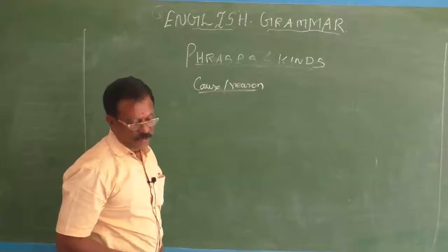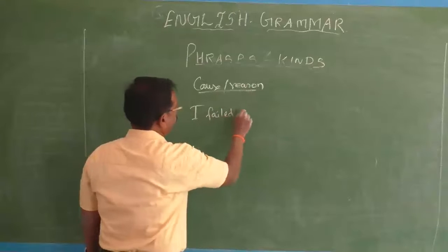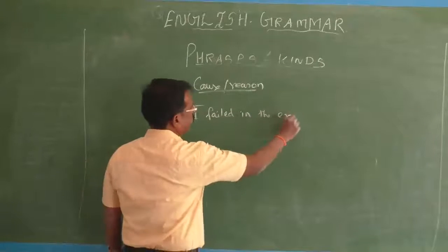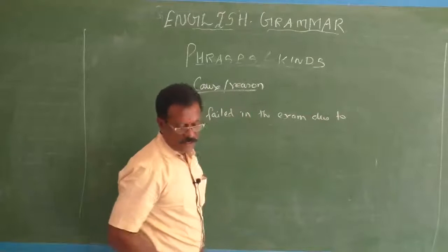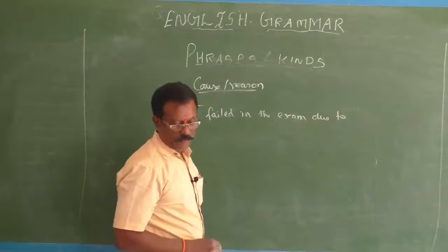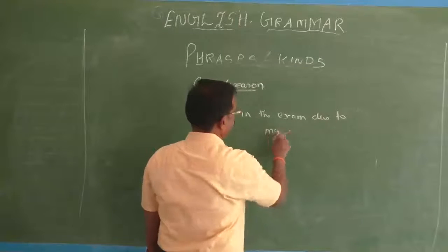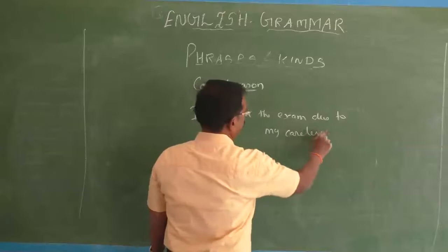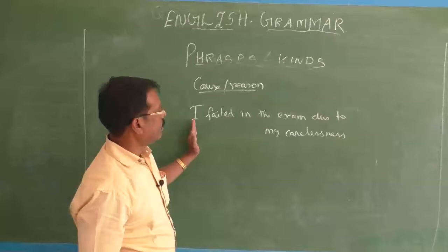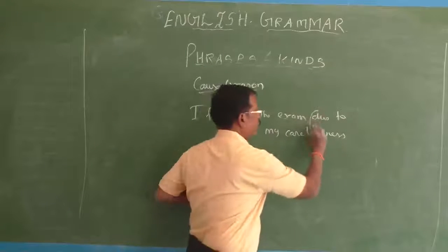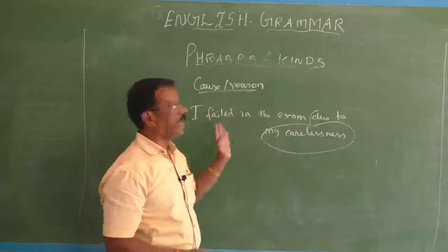I failed in the exam due to my carelessness. Here, I failed in the exam for what? Due to my carelessness. So it describes the action failed.